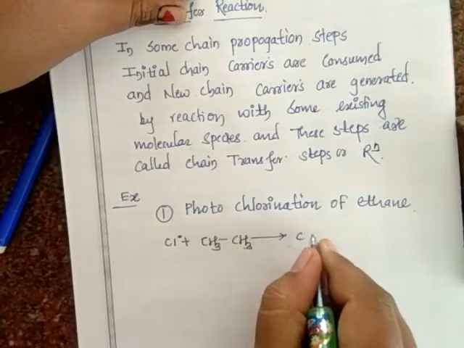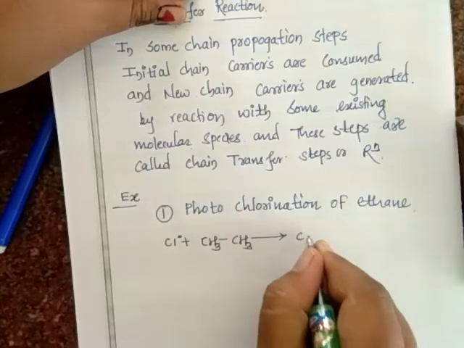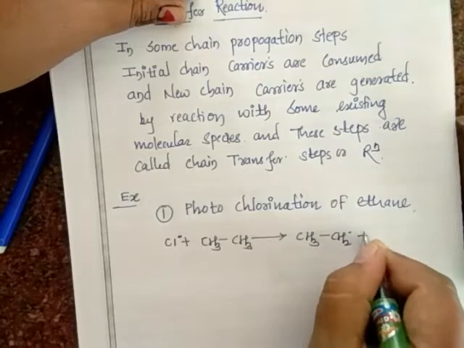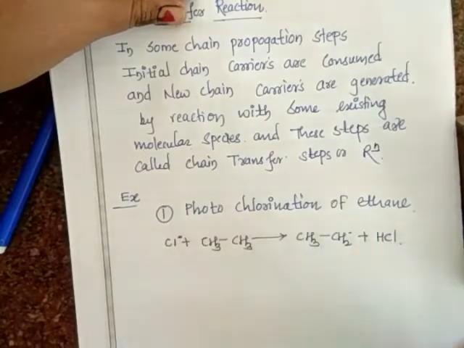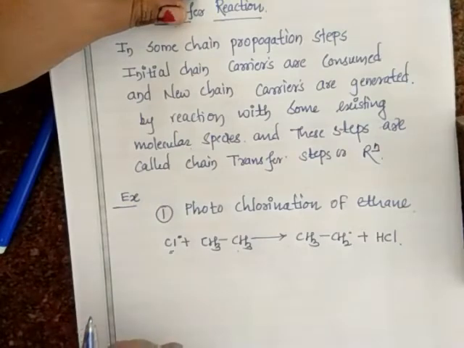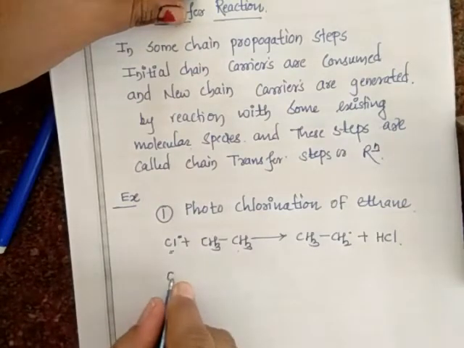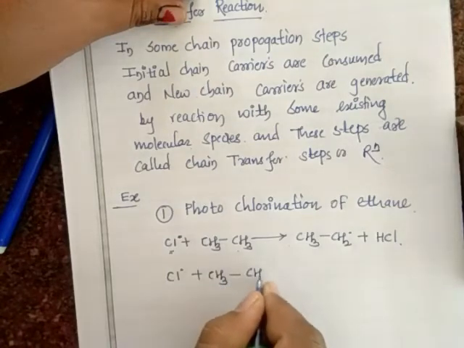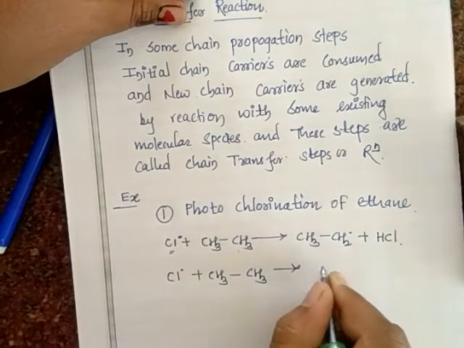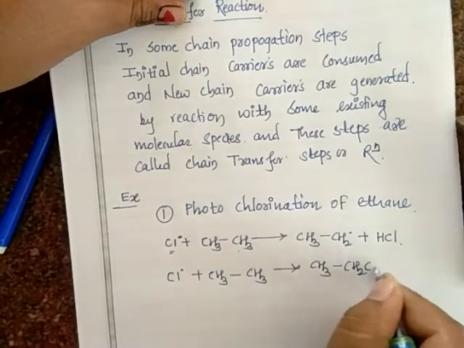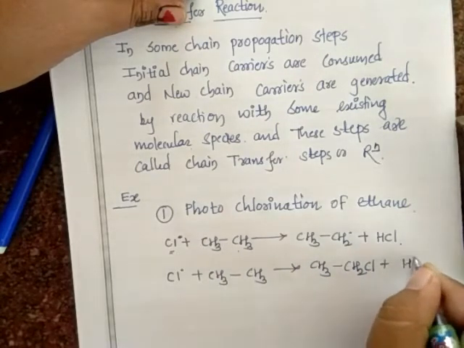In the first step we get CH3-CH2 radical plus HCl. I have already told how this gets generated. Then again Cl radical plus CH3-CH3, and in the next propagation step we get CH3CH2Cl plus H radical.